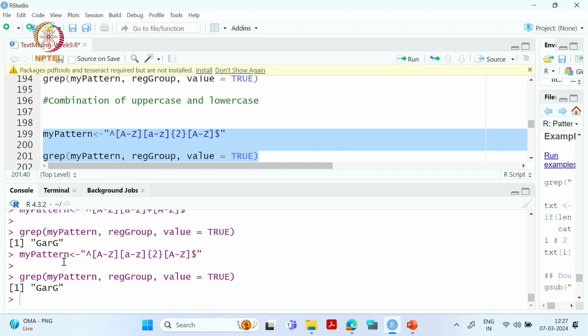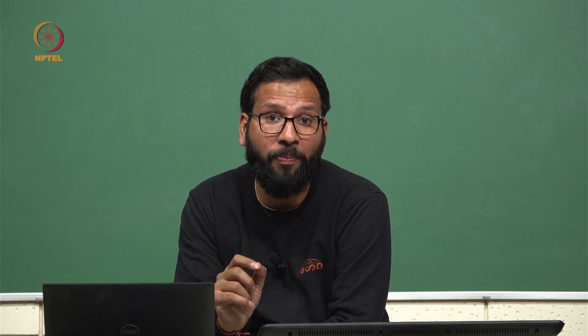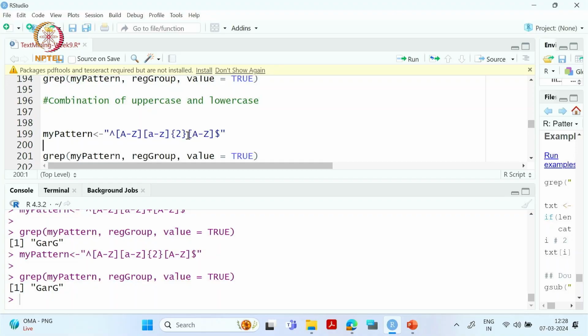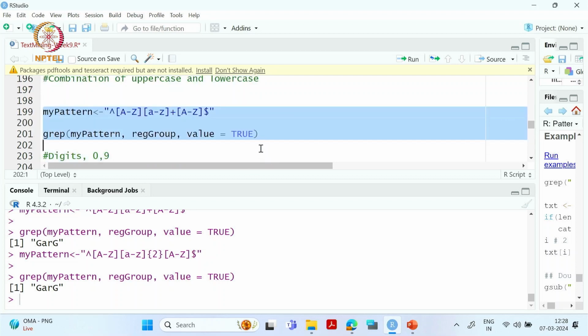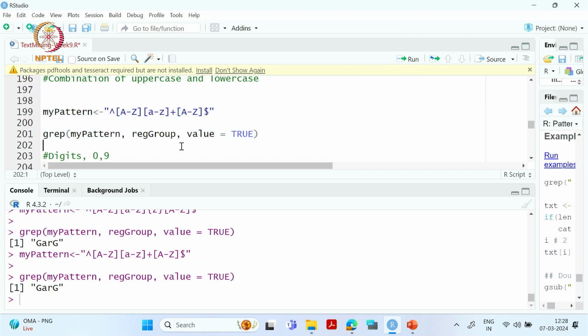Once you practice more regex, there will be more ways of doing the same thing. But for our case, because our example is small and we have fewer words, if we take this plus, it is giving us the right answer.